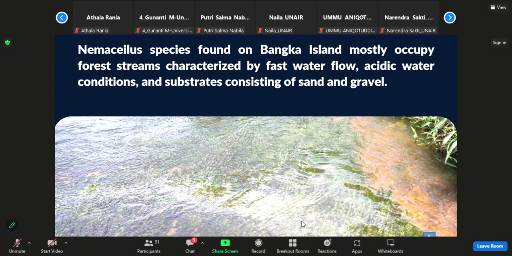Results. Specimens of Nemaeculus sp. from Bangka Island. The Nemaeculus species discovered on Bangka Island mostly inhabit forest streams characterized by rapid water flow, acidic water conditions, and substrate composed of sand and gravel.